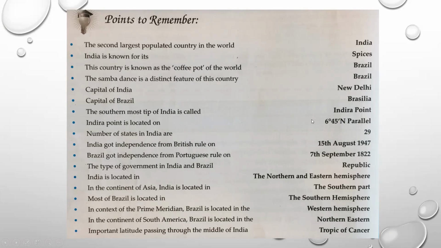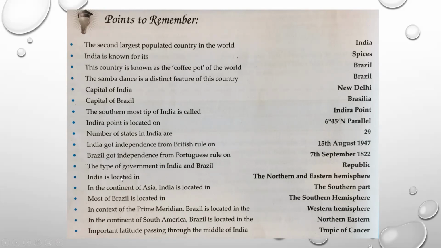These 2 points are often asked in fill-ups or one-line question answers. Number of states in India, here it is given 29, but now as last year some changes have taken place, so now there are 28 states in our country. India got independence from British rule on 15th August 1947, and on the other hand, Brazil became free from Portuguese rule on 7th September 1822. Both the countries, that is India and Brazil, are having republic type of government.